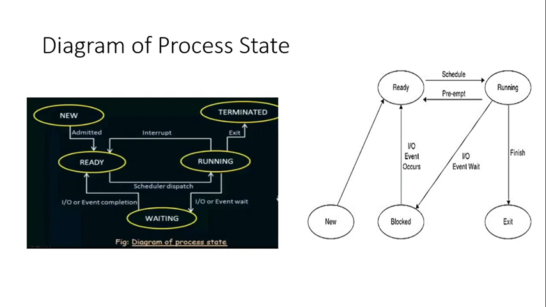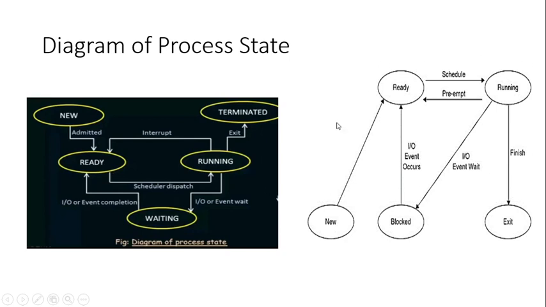Now, if some interrupt or a preemption is going to occur, then it will be transferred from the running state to the ready state, as shown in the figure. And only after it is rescheduled by the CPU will the process in the ready state be transferred to the running state. And during the execution, if some input output operation is required, the process has to wait till that input output event occurs, and only then will the process continue. Until that, you can see that it is blocked, or in the waiting state. Then it has to go back to the ready state.